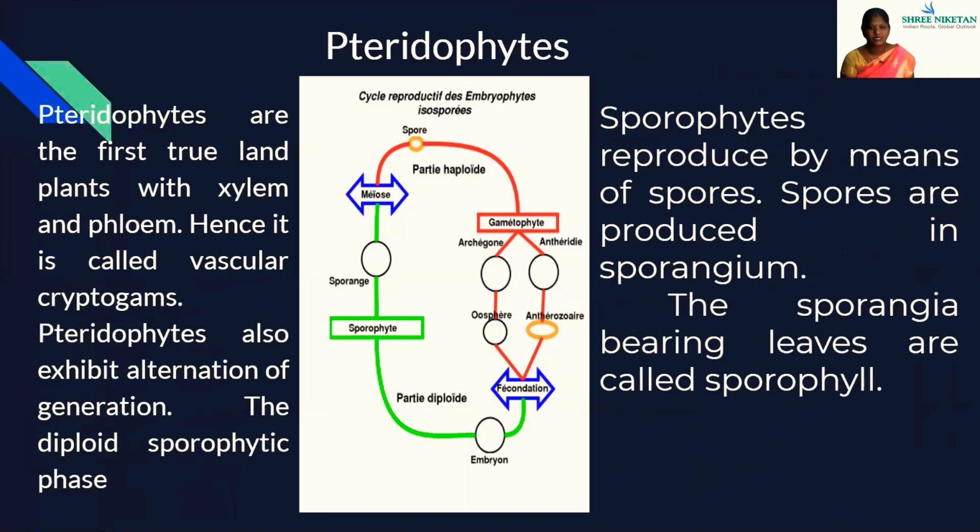Next, we are going to see about the pteridophytes. Pteridophytes are the first true land plants with xylem and phloem. Hence, they are called vascular cryptogams. Pteridophytes also exhibit alternation of generations. The diploid sporophytic phase, the sporophyte, reproduces by means of spores. Spores are produced in the sporangium. The sporangia-bearing leaves are called sporophylls.